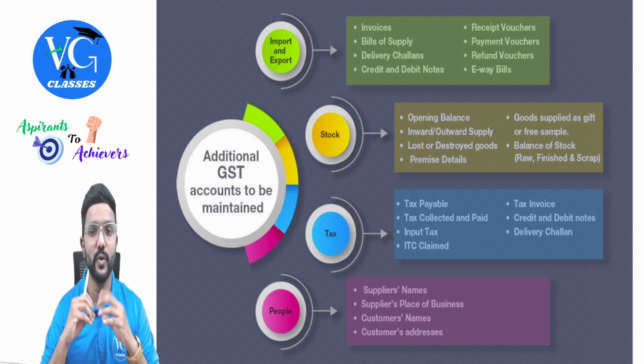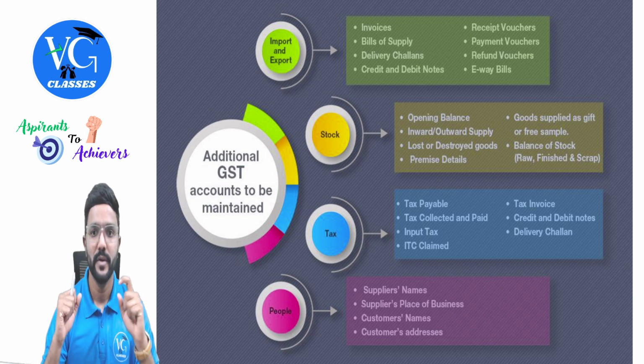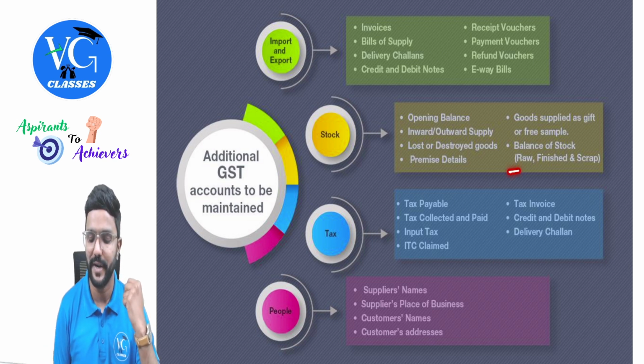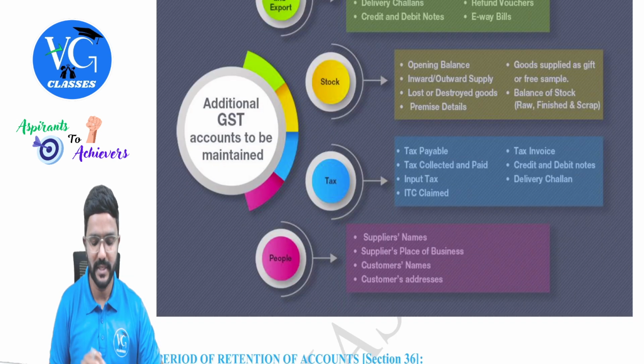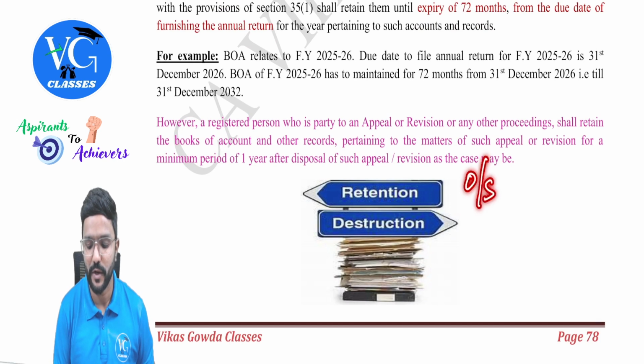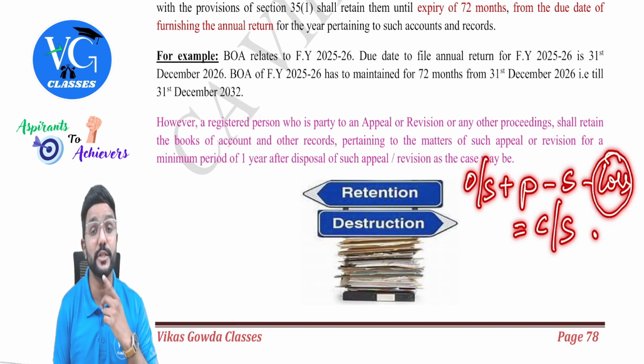Okay. Then coming to stock or inventory, opening balance, inward and outward supply, that is purchase and sales, lost or destroyed goods, then premise details, that is where the goods are stored, goods supplied as a gift or free samples, then balance of stock, which is nothing but the closing stock of raw material, finished goods, and scrap. Guys, simple. They have to maintain the data like this. So, what is the opening stock plus purchases minus sales as well as loss? That will give us what? Closing stock.